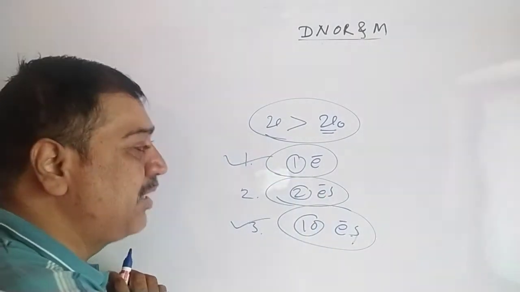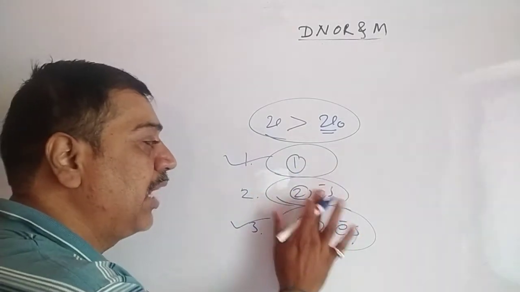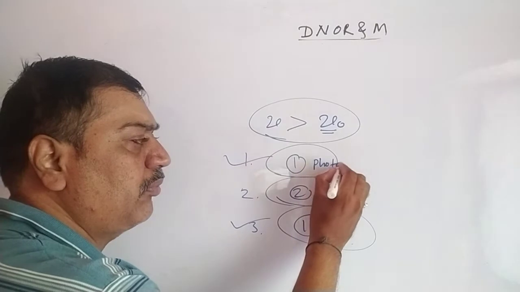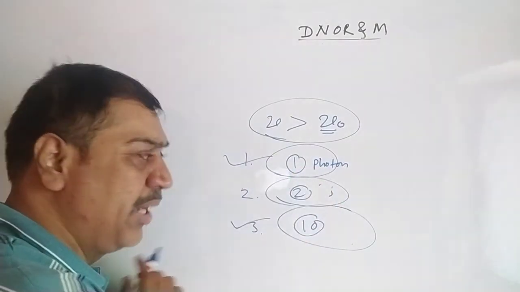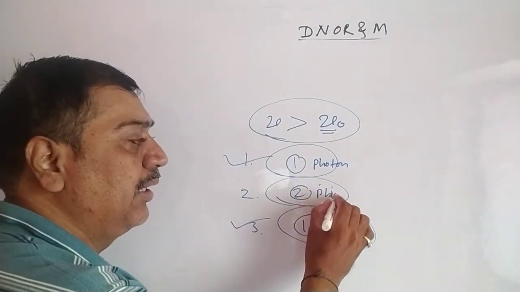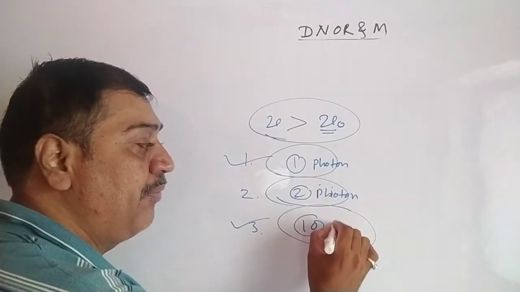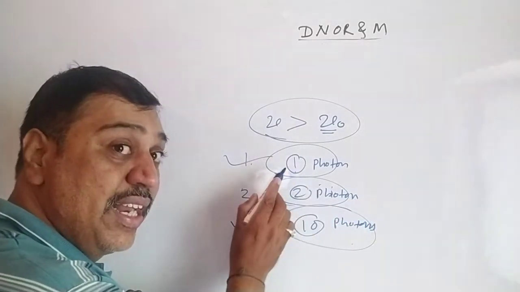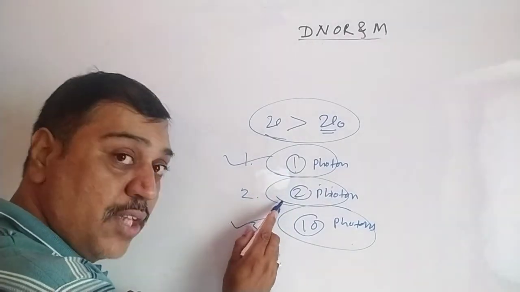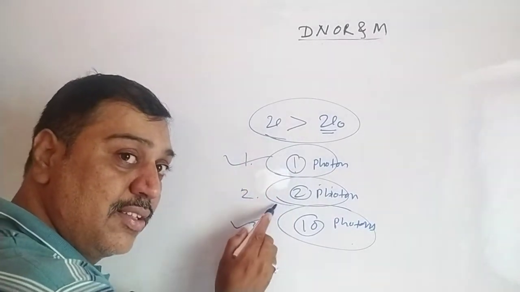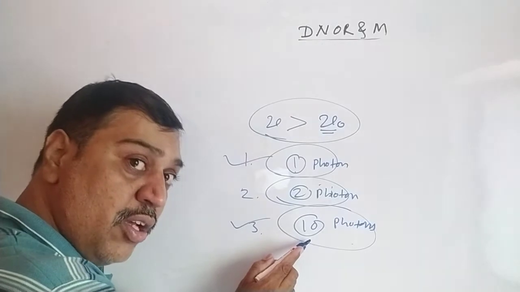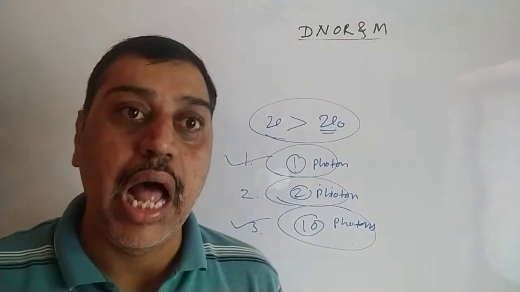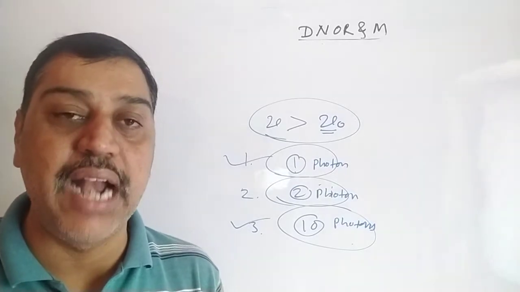So intensity means what? Instead of electrons, we can take another way. If one photon is incident on the photosensitive emitter, then 2 photons are incident, and at a time 10 photons are incident. In the first case the number of photons is 1, intensity is less. Number of photons is 2, intensity is more than this. Number of photons is 10, so intensity is maximum. So intensity of light means a large number of photons incident at a time.